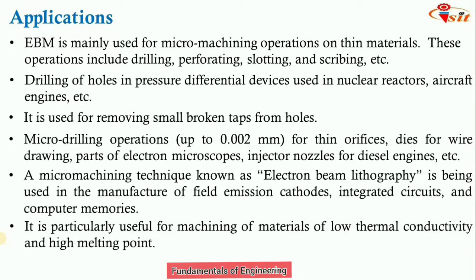It is particularly useful for machining materials of low thermal conductivity and high melting point. As we have seen with the laser beam machining process, it is used for machining metals and non-metals also.